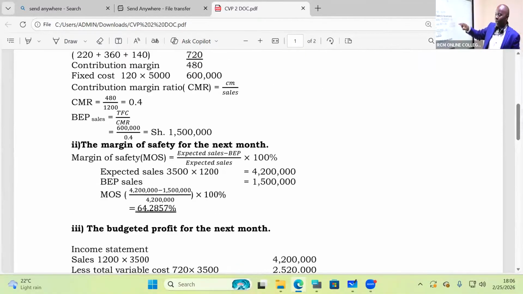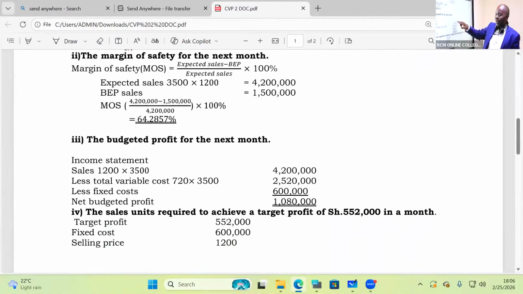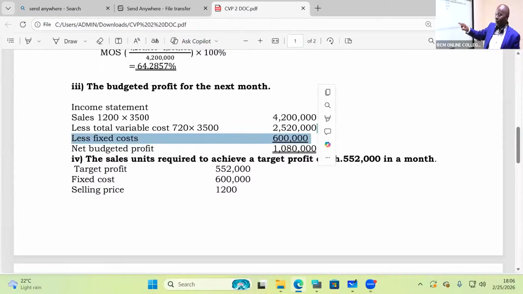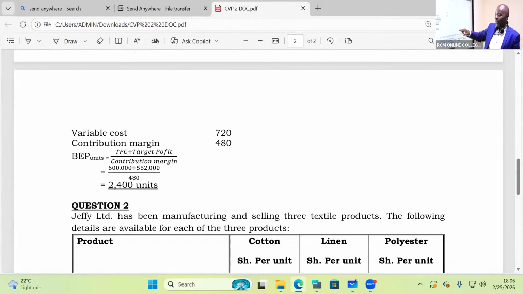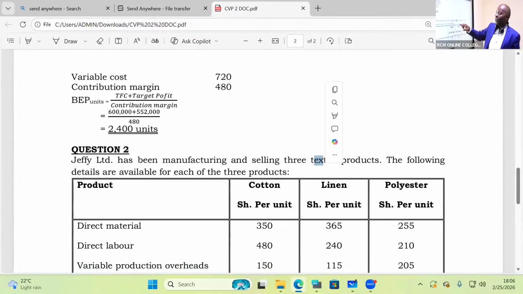Ala, hii tulifanya kusema ukweli. Then that takes me straight away to question number 2.